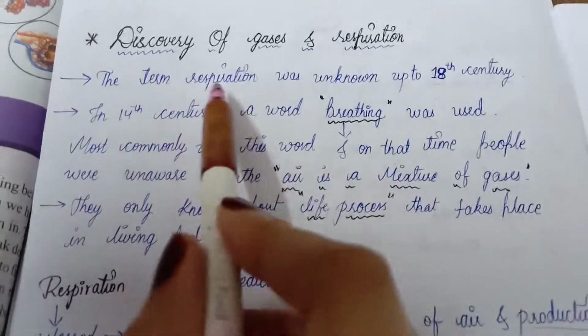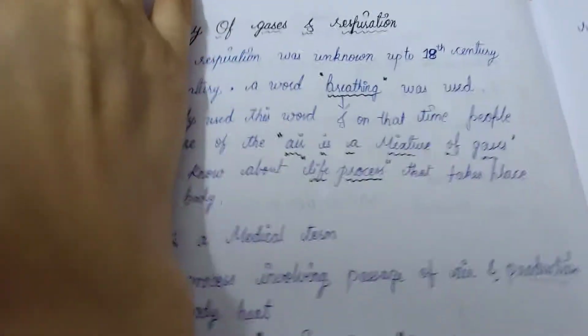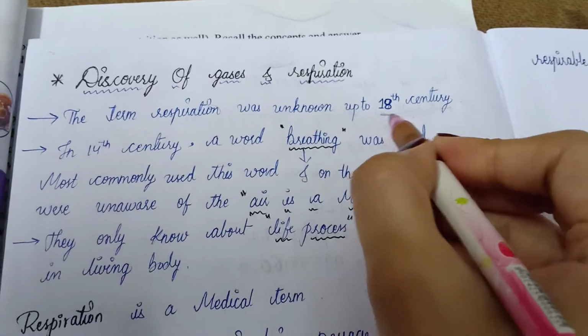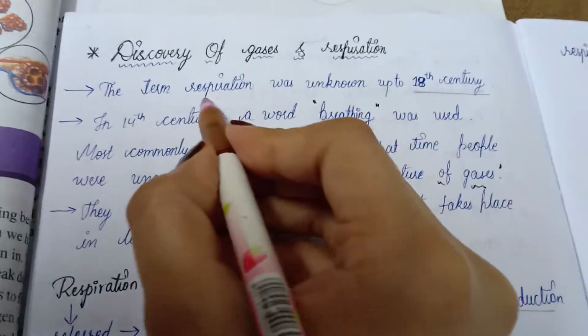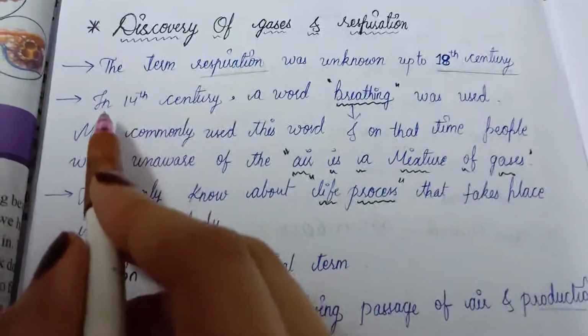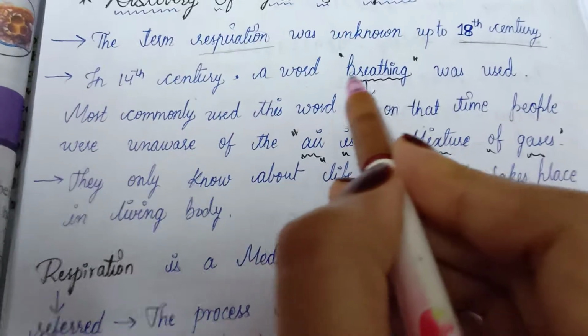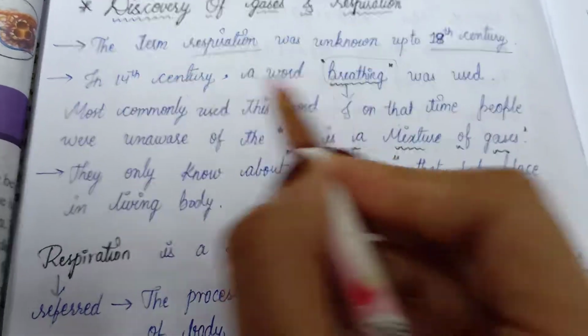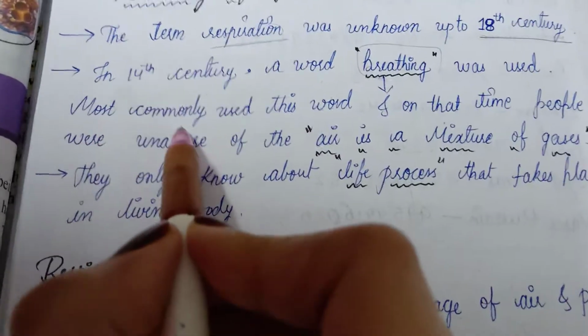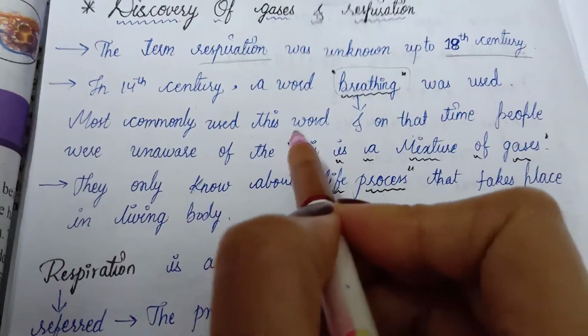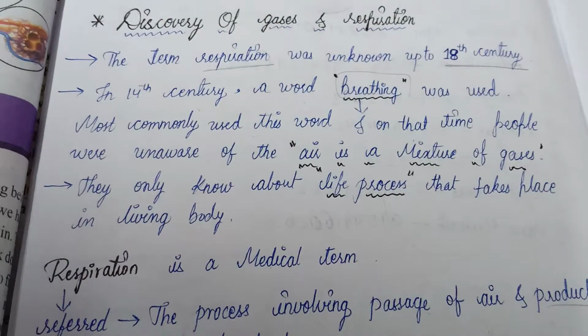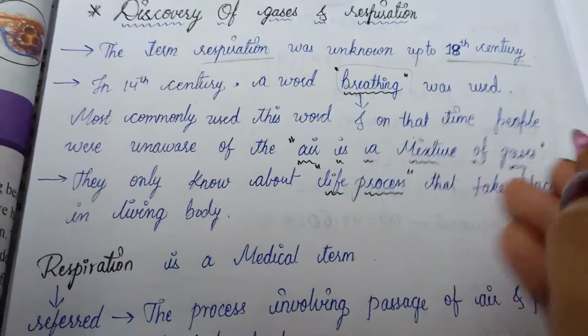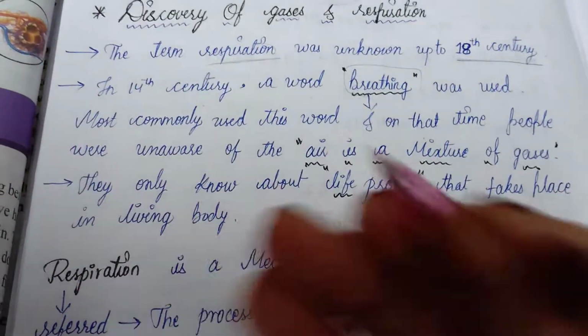Firstly, students, the term respiration was unknown to people up to the 18th century. People did not know the term respiration, but in the 14th century a word like breathing was used, which means they knew about breathing in the 14th century. This word was most commonly used, and at that time people were unaware of the fact about air.